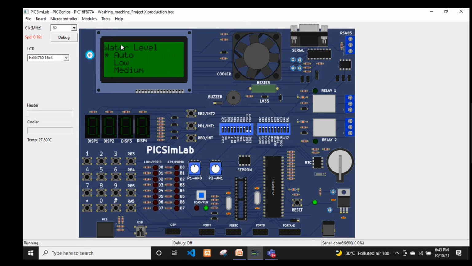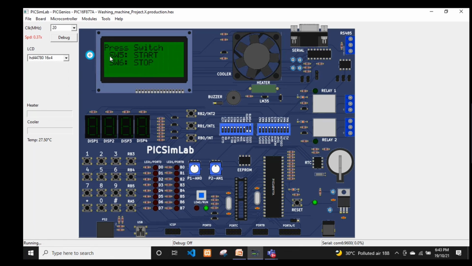Now the user is asked to select the water level. I want to select low, then I have to long press RB3, that is key 4. To start the machine, I have to press RB4. To navigate between programs and water levels, I have to single press RB3, and to select any of them, I have to long press it. Now the user is asked to press the switch.